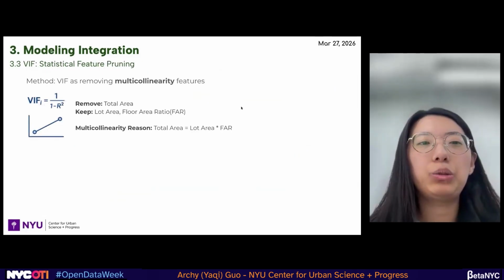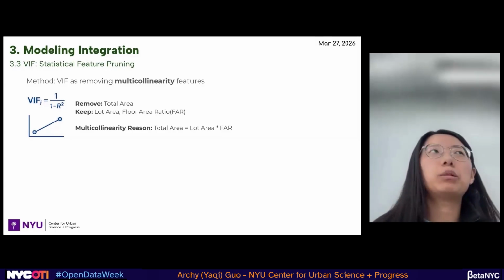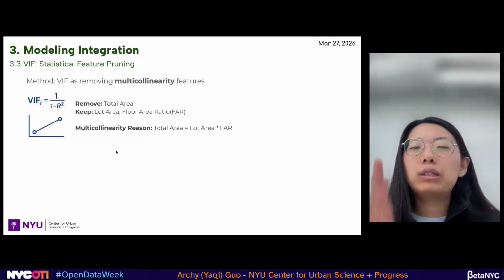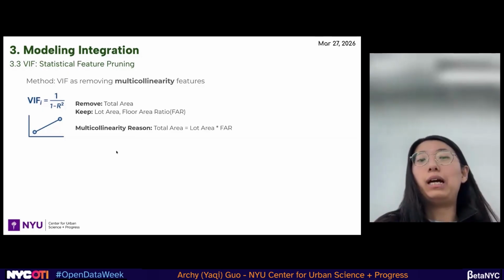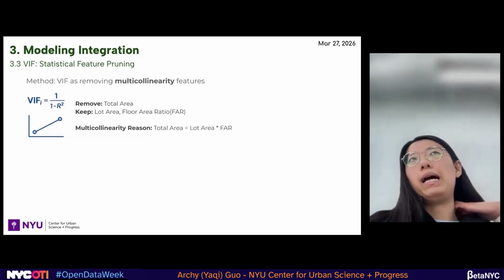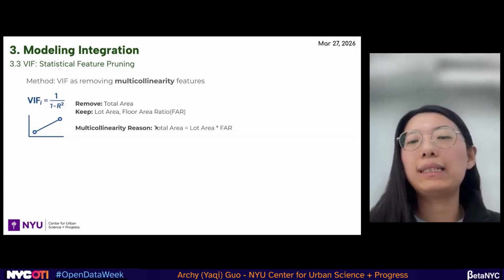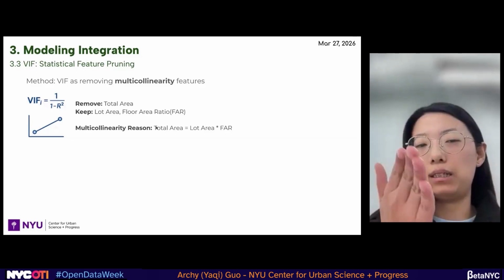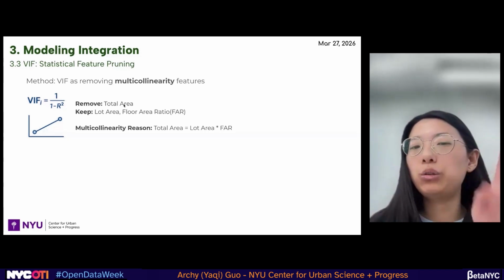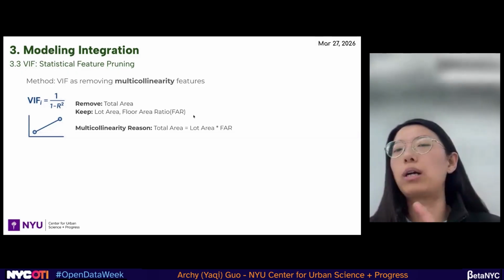Yep. Next, we do the VIF, the variance inflation factor. As we mentioned before, we don't want multicollinearity at all. What VIF does here is keep the variables as precise as possible. In the example I put here, we have three variables: total area, lot area, and the floor area ratio, FAR in short.